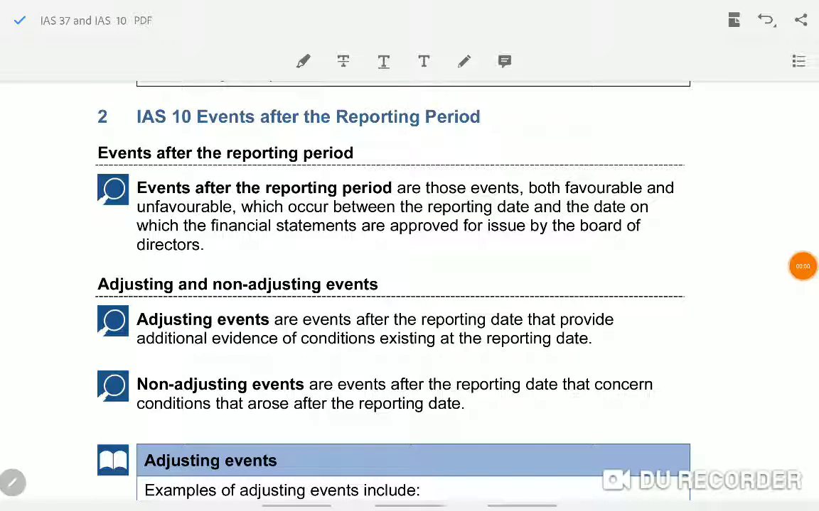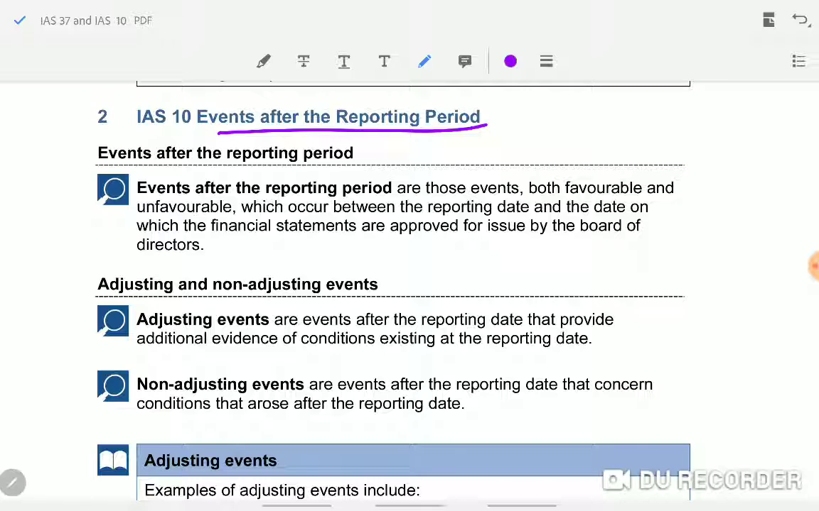Yeah, next standard is IAS 10. First, you should know what is IAS 10. IAS 10 is events after the reporting period. First of all, you know what is reporting period. Year end. From the year end,